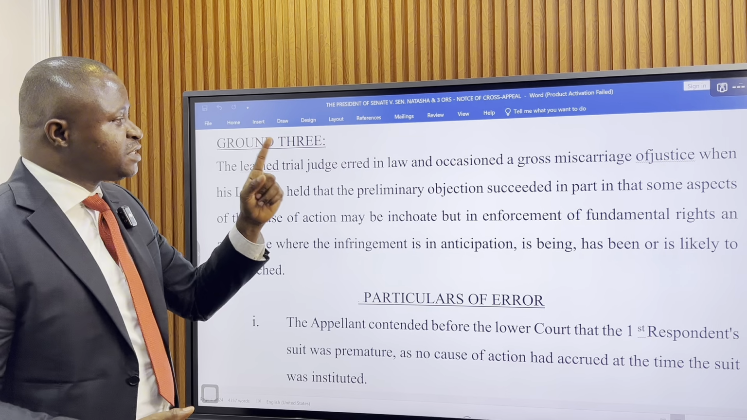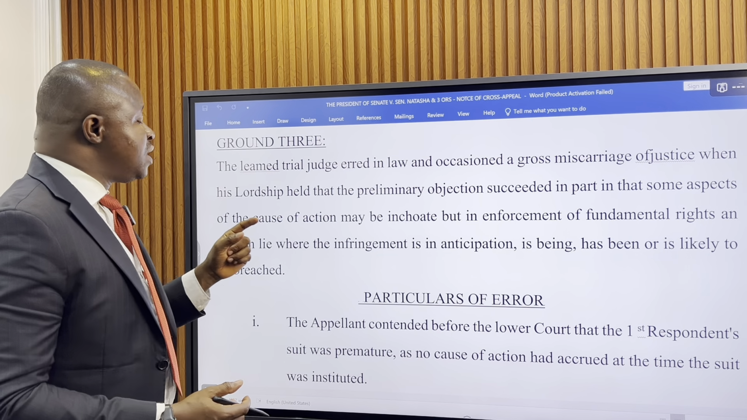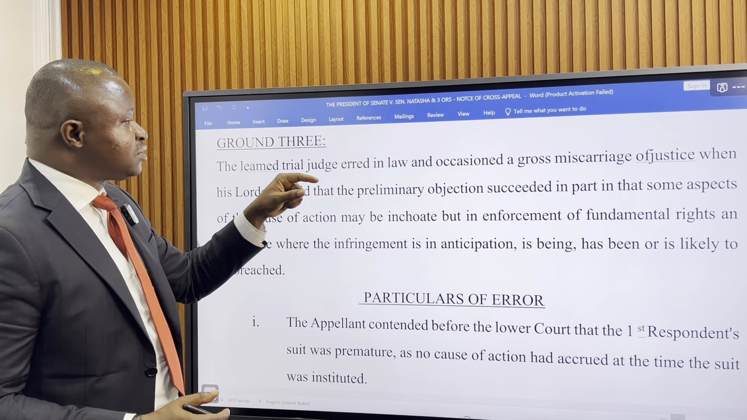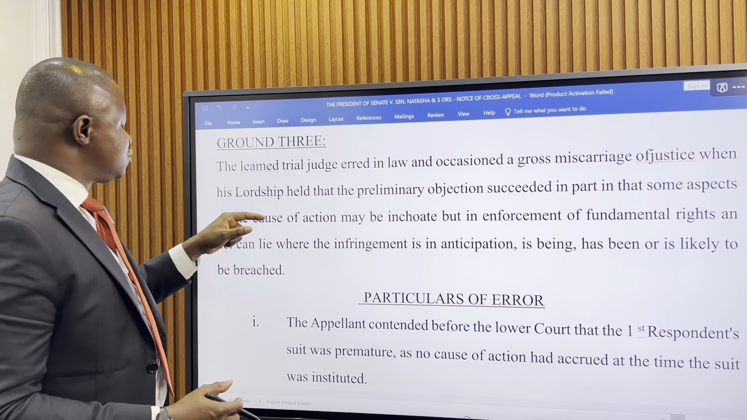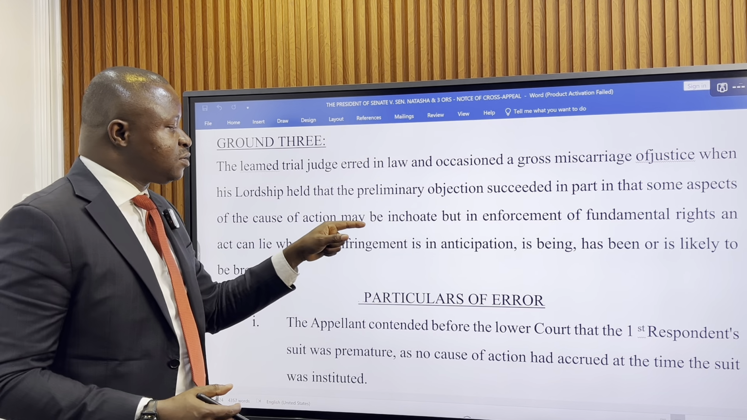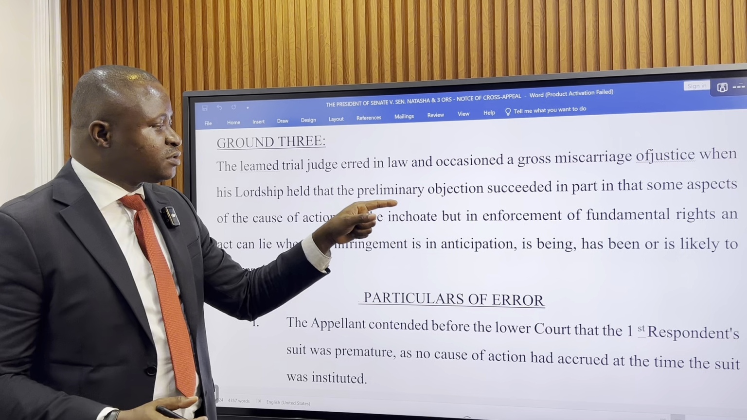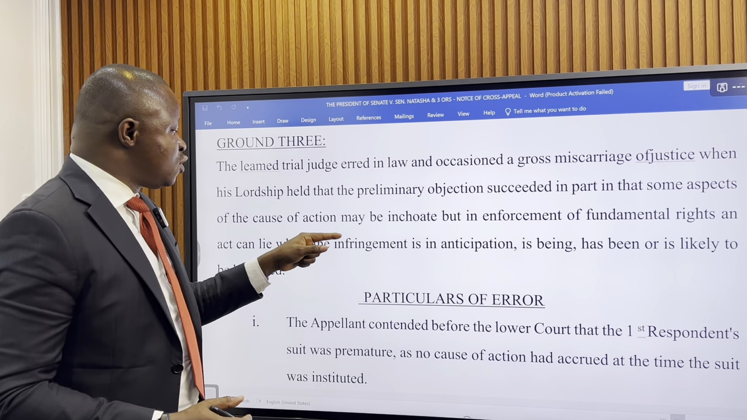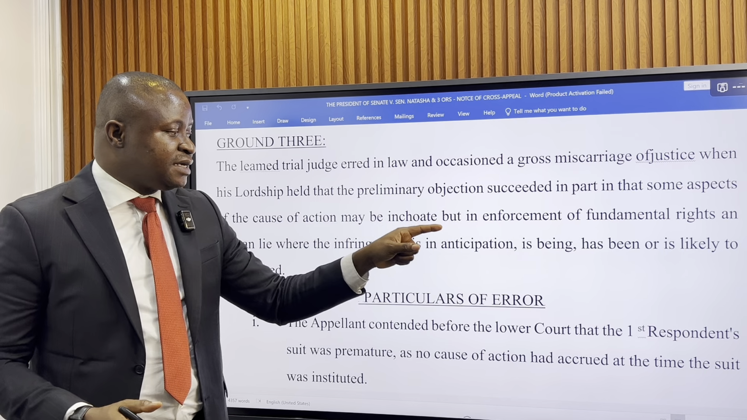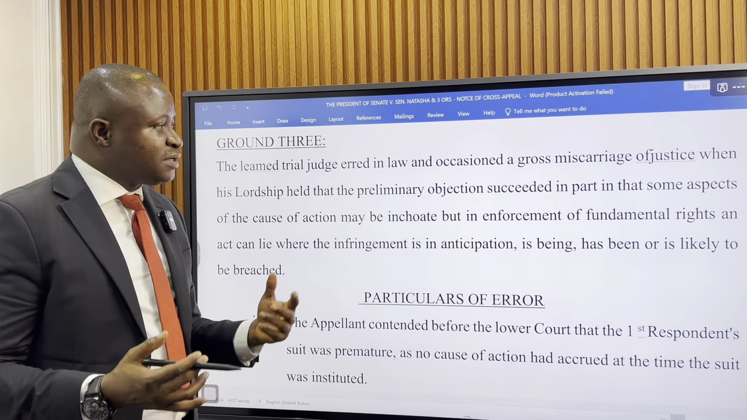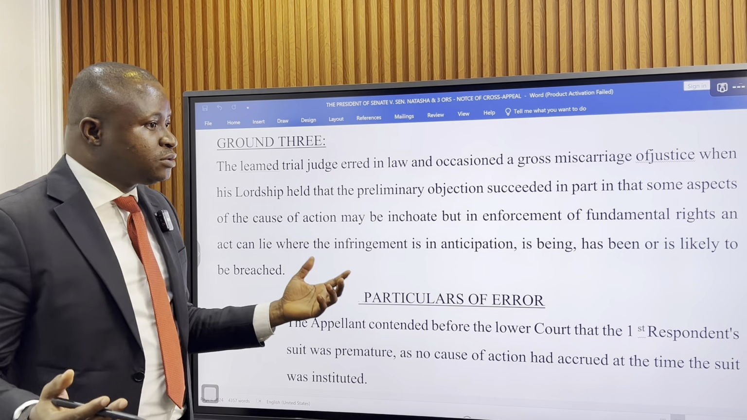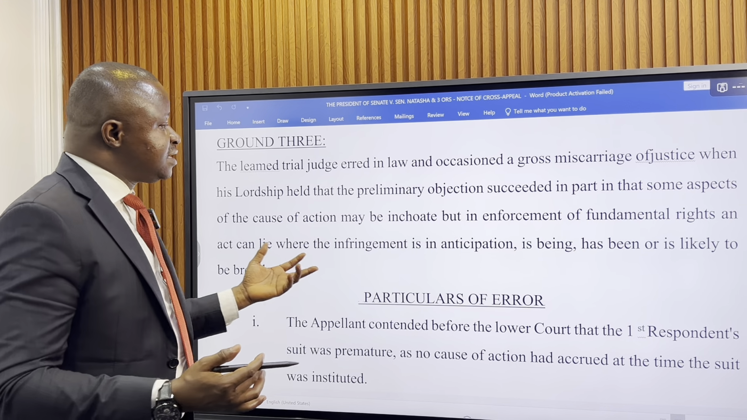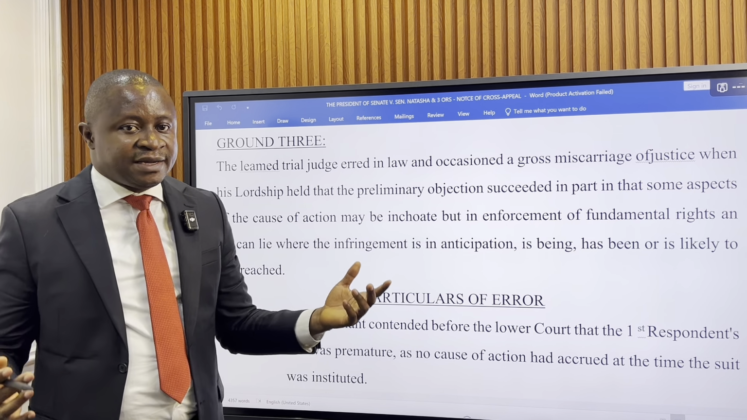Ground number 3, the Senate is saying that the learned trial judge erred in law and occasioned a gross miscarriage of justice when his lordship held that the preliminary objection succeeded in part, in that some aspects of the cause of action may be inchoate, but in enforcement of fundamental rights, an action can lie where the infringement is anticipated. So the Senate is saying that the trial judge was in error to have taken this to be a fundamental rights complaint.